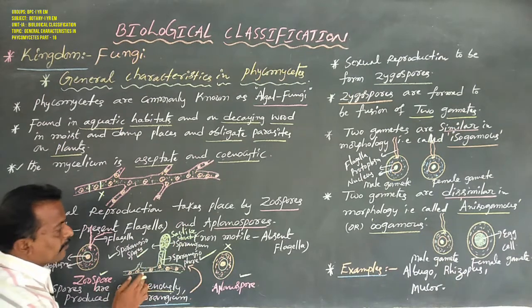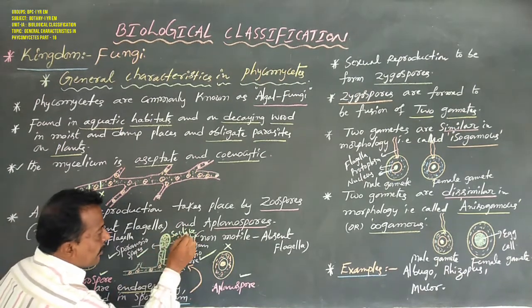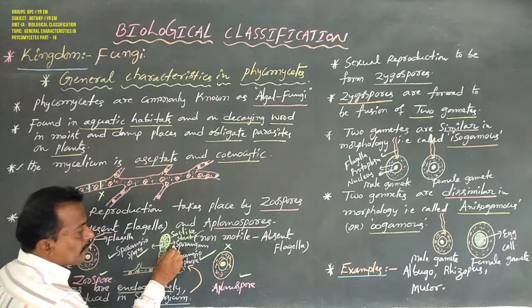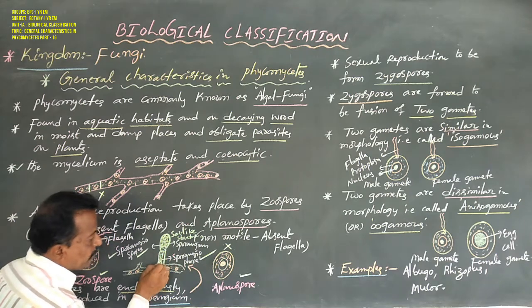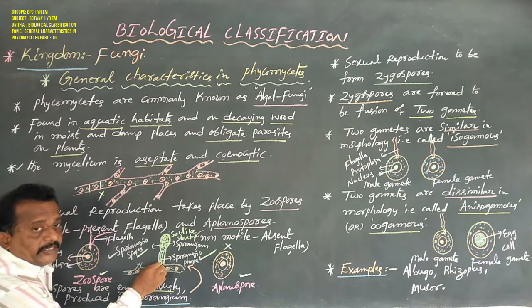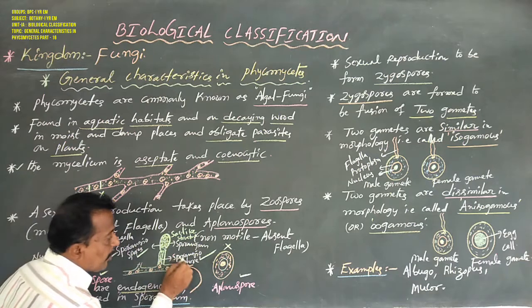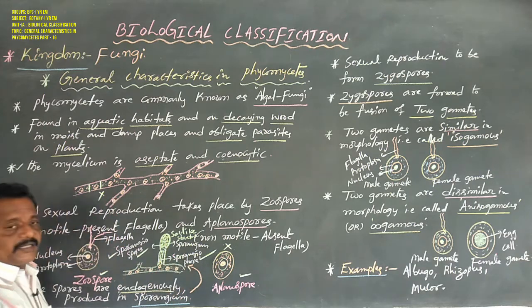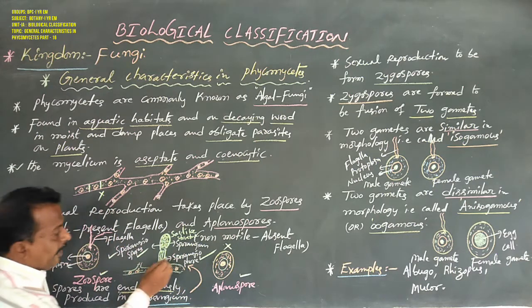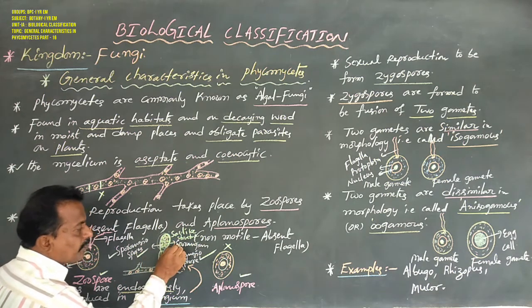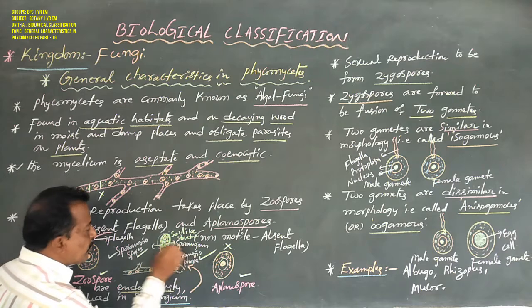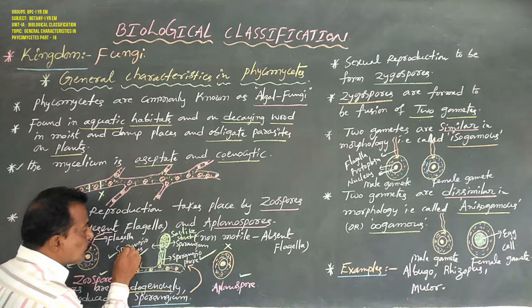Okay, now once again: the sac-like sporangium is developed at the tip of one special hyphal branch, known as the sporangiophore. Each sporangiophore contains one sac-like sporangium, and this sporangium contains several sporangiospores.